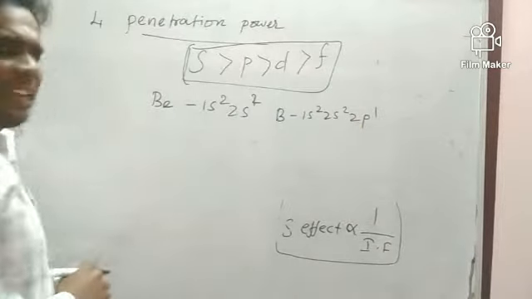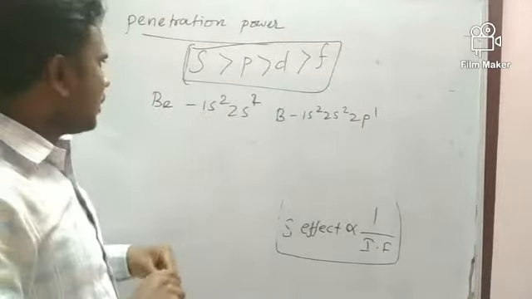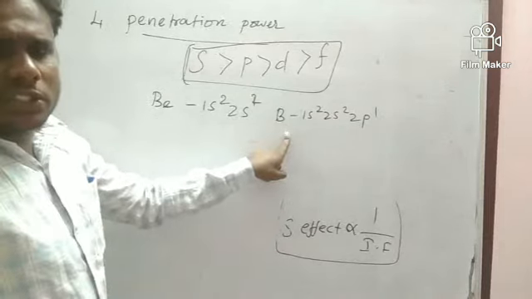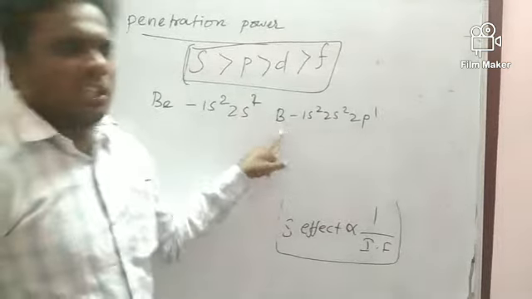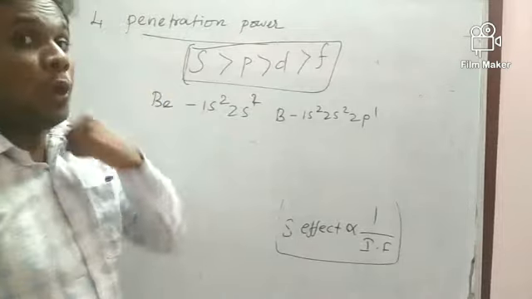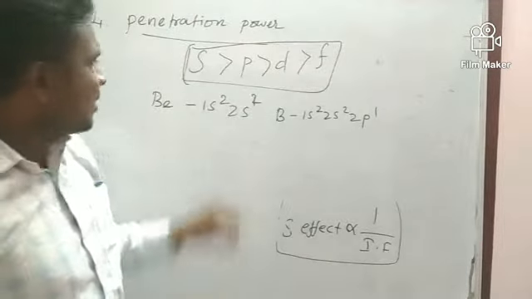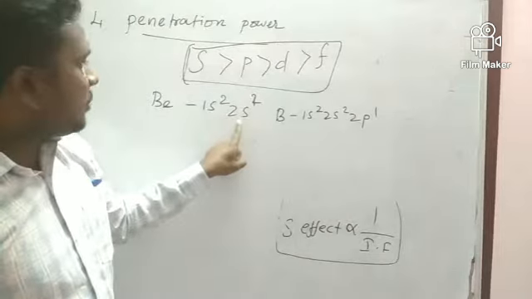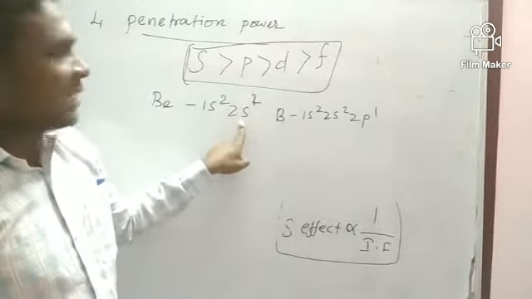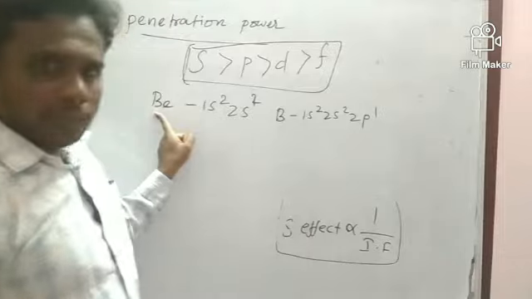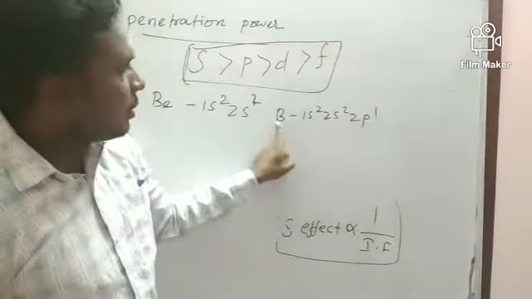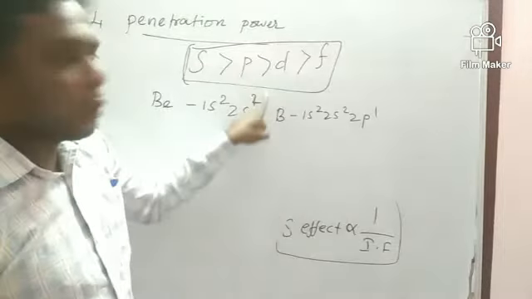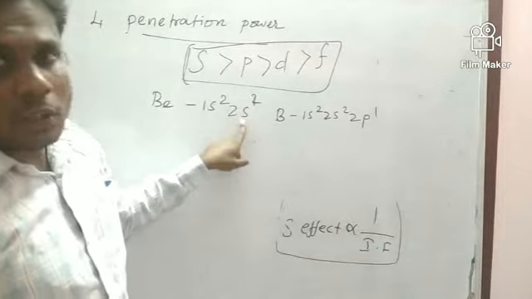Suppose I am going to remove an electron from both beryllium and boron. Which will have more ionization energy? Beryllium will have more ionization energy, because we are removing the electron from the s orbital in beryllium, and from the p orbital in boron. So the s orbital has more penetration power and more ionization energy.